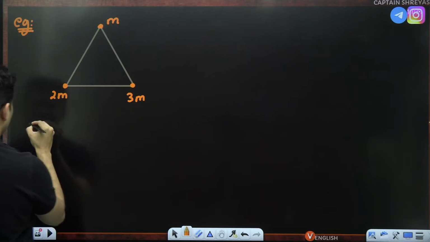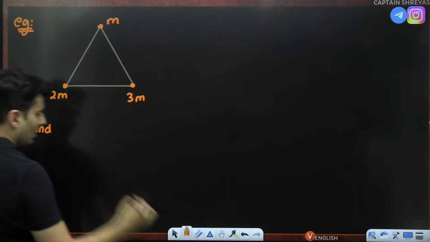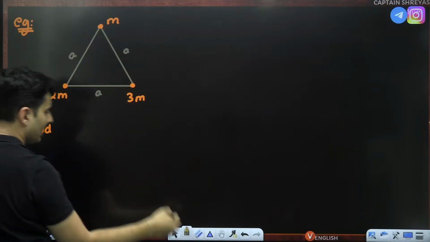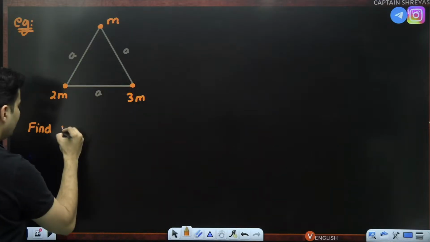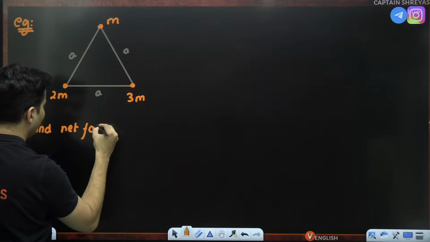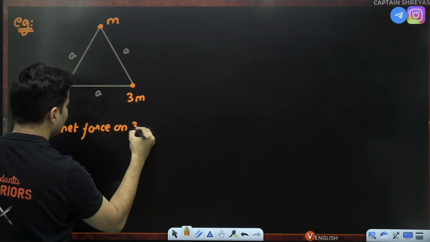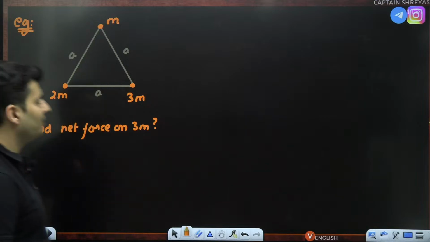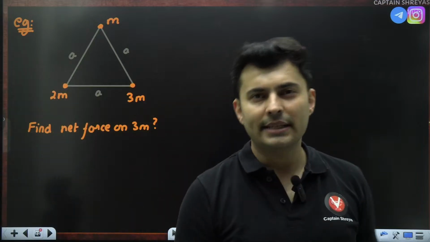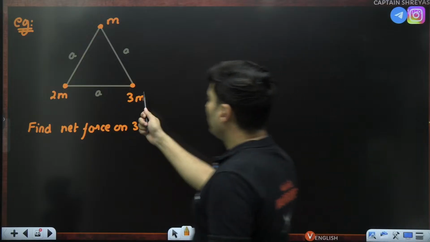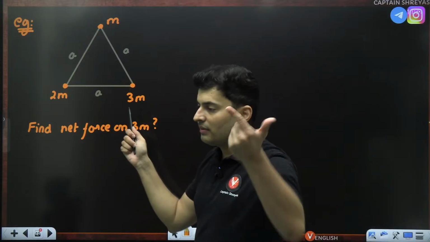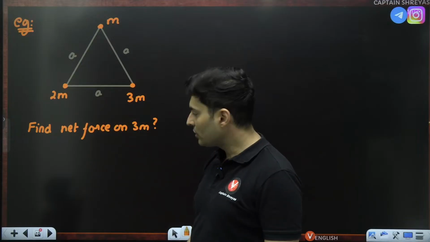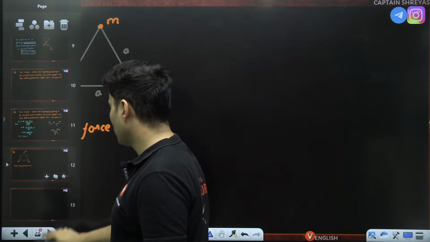The question is, assuming the side length to be a, find the net force on the 3m mass. Let's try to do this. If you have to find the force on 3m, we'll think about who will apply the force. m will apply a force, 2m will also apply a force. So let's go to the solution part.